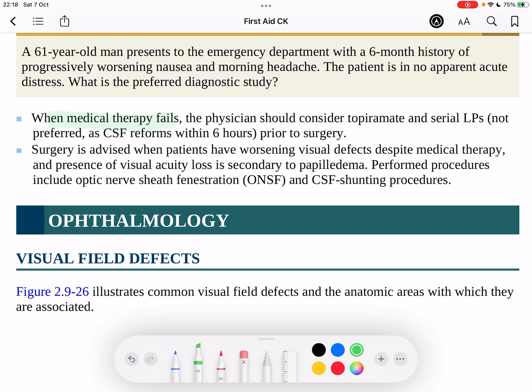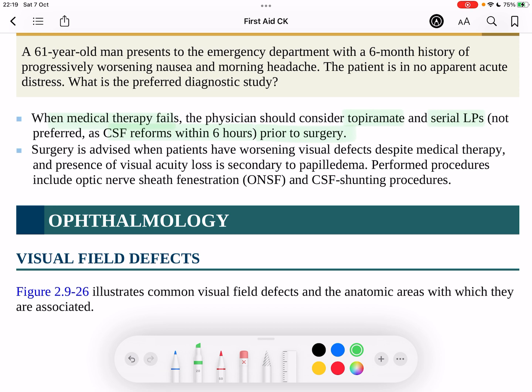When medical therapy fails, we can consider a couple of other things. We can consider topiramate. Topiramate's obviously an anti-epileptic, but one of topiramate's other effects is like a mental numbing, a dulling of the sensations of the brain, essentially. So that can actually alleviate some of the headaches. And we can also do serial lumbar punctures. A lot of people ask, well, why do we have to do loads of lumbar punctures? If you just do one, surely that can relieve the pressure. But CSF reforms in about 6 hours, so you've got to continuously do it. These are not going to be long-term solutions. These are purely something that we can do to alleviate symptoms prior to surgery.